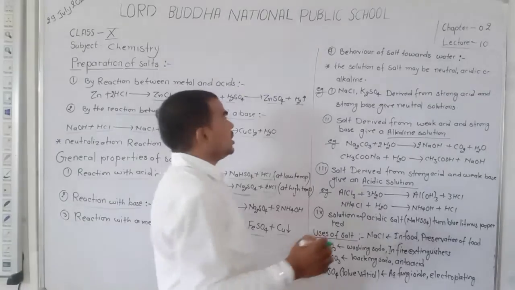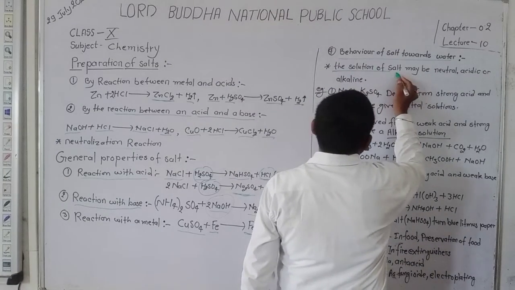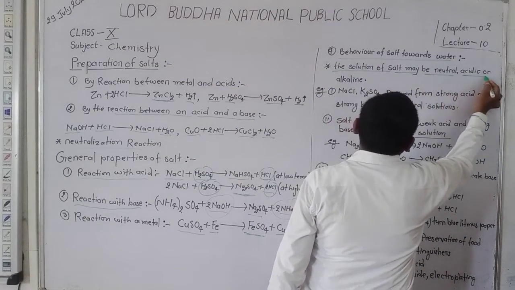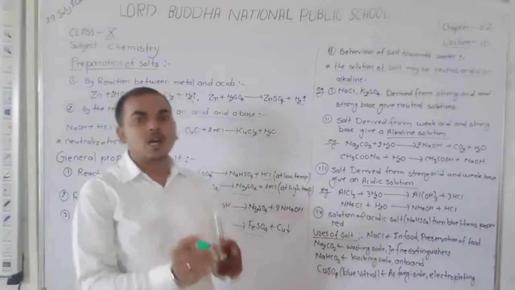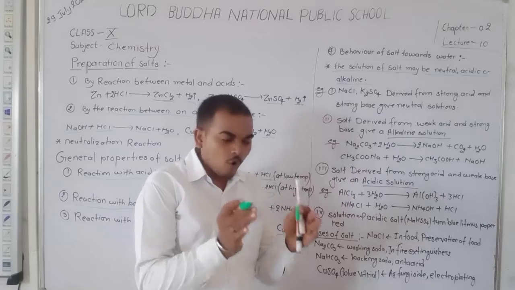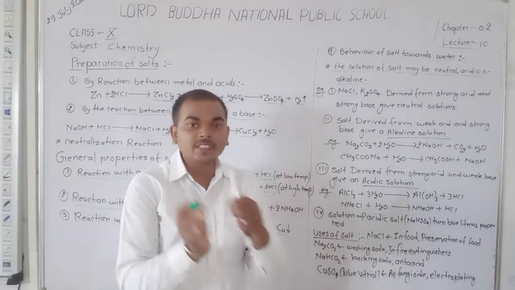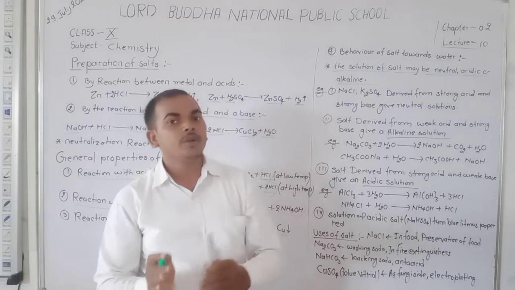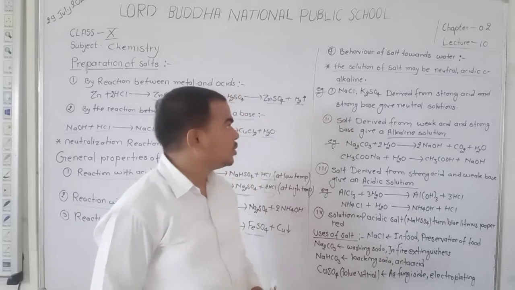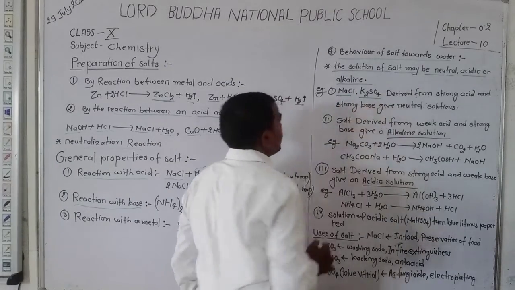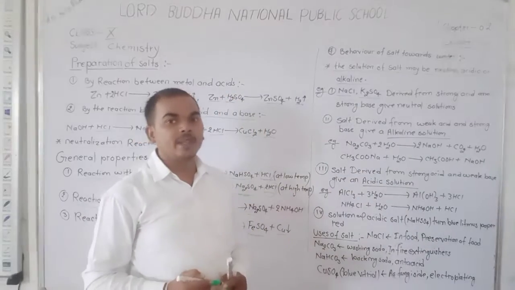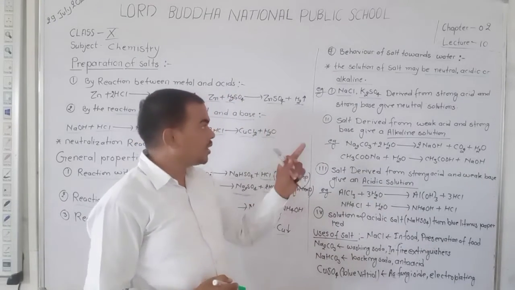The salt solution may be neutral, acidic or alkaline. Dear student, when you dissolve a salt in water, the formed solution is acidic, basic or neutral. So first, here NaCl and K2SO4, sodium chloride and potassium sulfate, are given.